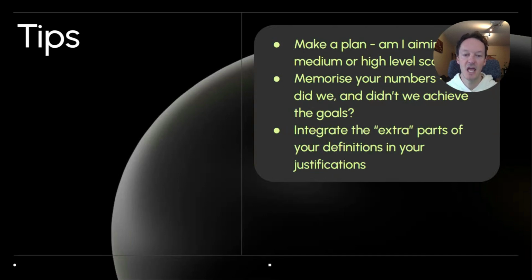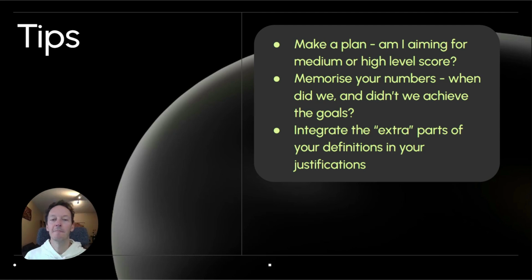Again, I'll move myself down over there this time. All right, what are your tips here? Well, make a plan. Am I just aiming for a medium level score, or do I really want to go for the high score? The second tip is to memorize your numbers. In fact, for this whole response, there are only 3 ways we can ask this question, and it's on the 3 goals. I'm not writing it on the screen, but a little tip is you can pre-prepare your responses for this question and show it to your teacher to get feedback ahead of the actual assessment, should it be on the SAC.